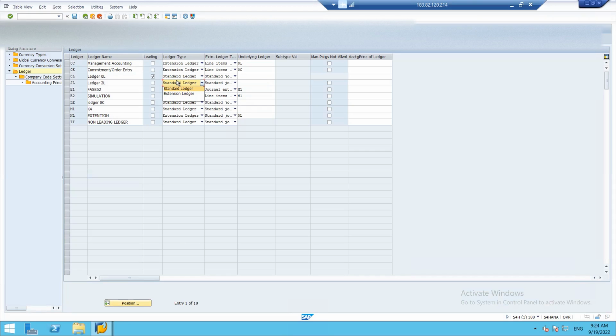So in that case, we need to have an extension ledger. Okay, now this extension ledger always has an underlying ledger. This underlying ledger may be your leading ledger or non-leading ledger.